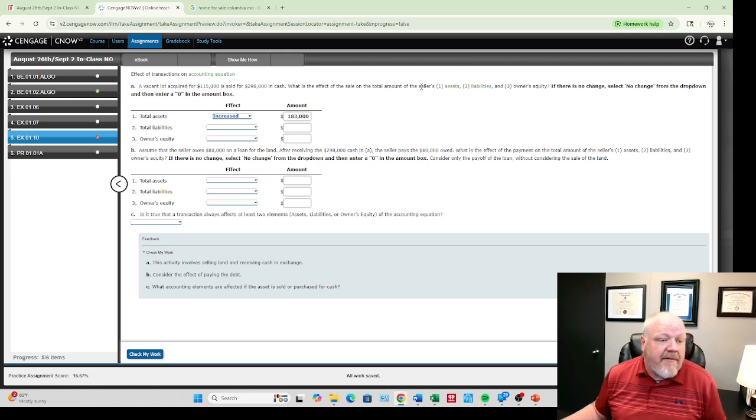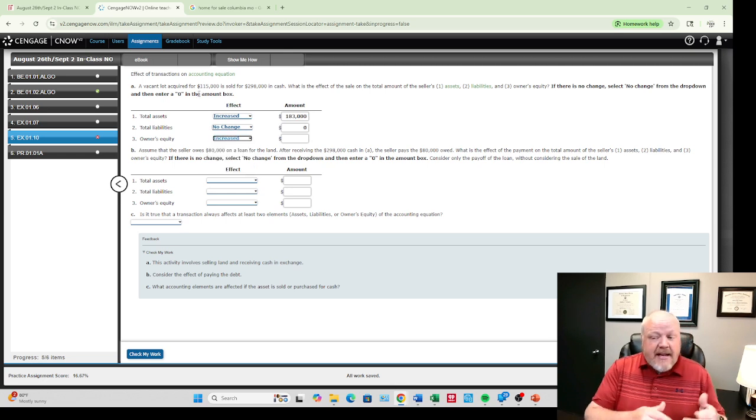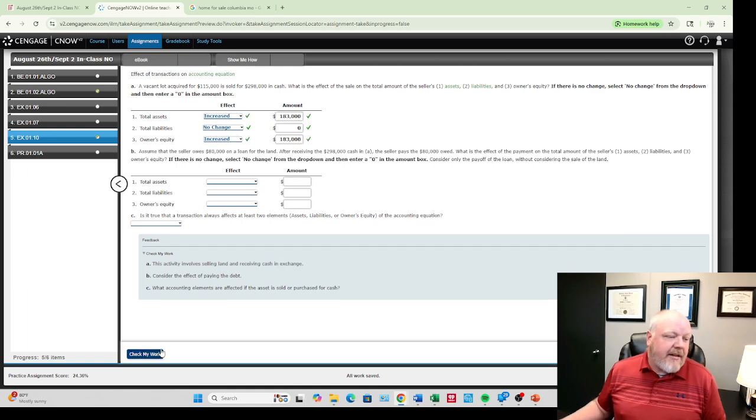We don't have any effect to a liability. We don't change anything about what we owe here. It's the same. And owner's equity is increasing also, because the assets raised by $183,000 didn't change the liability, so the other side of that equation has to stay in balance. So our owner's equity increases by $183,000.